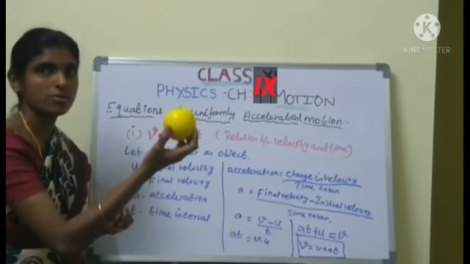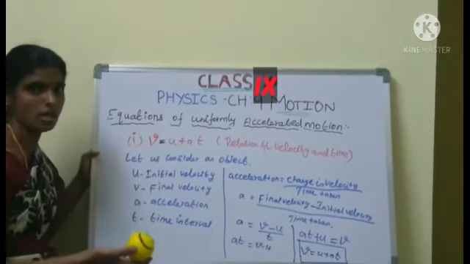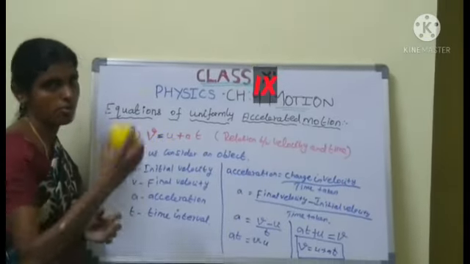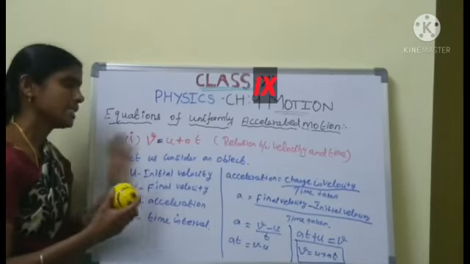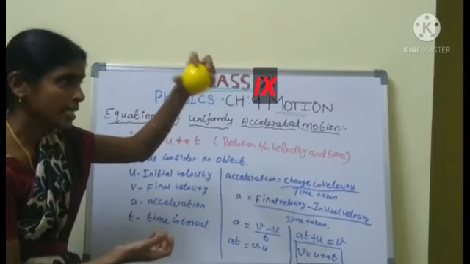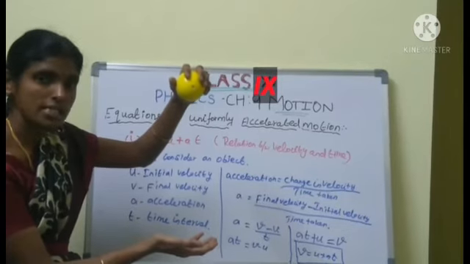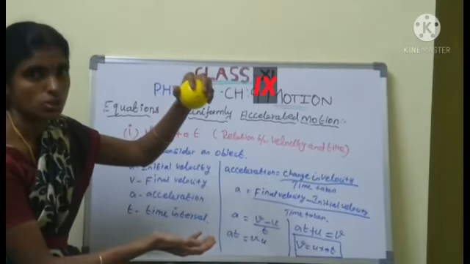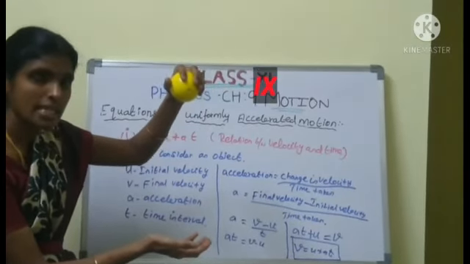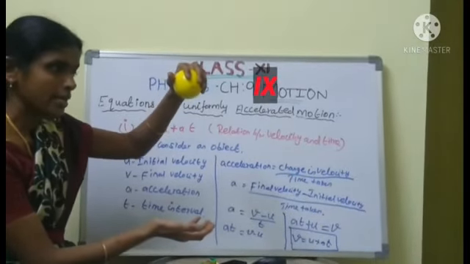Let us consider one object as an example. We will take the ball. Are you clear? Now, the object is a ball. U is the initial velocity of the object. Here, the object is at rest. So what is the initial velocity of the ball? U equal to 0. The ball is at rest, so the initial velocity U equal to 0. Are you clear?